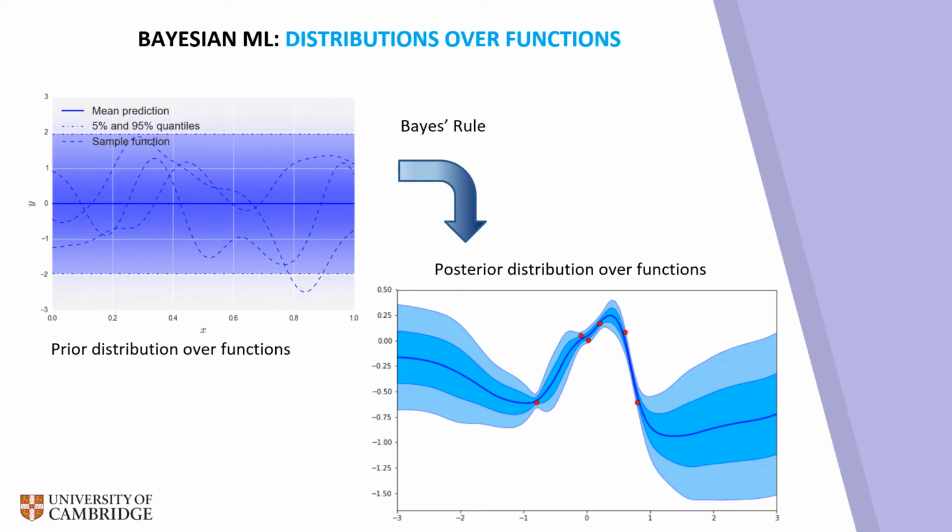Machine learning involves learning some kind of a functional relationship between input variables and output variables. So given values for the inputs, we make predictions about what the outputs should be. Bayesian machine learning does that and more. Together with the prediction, we also get an estimate of how uncertain we are about that prediction, which is crucial when one is trying to deploy these tools in high-stakes environments like an aircraft engine.